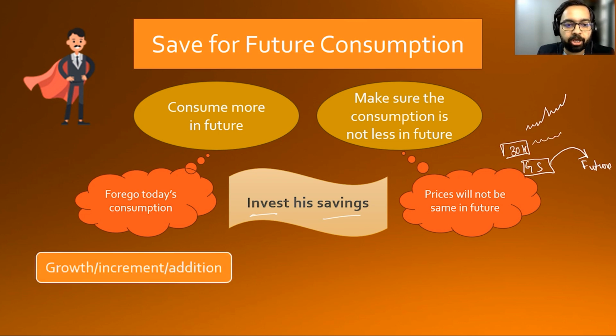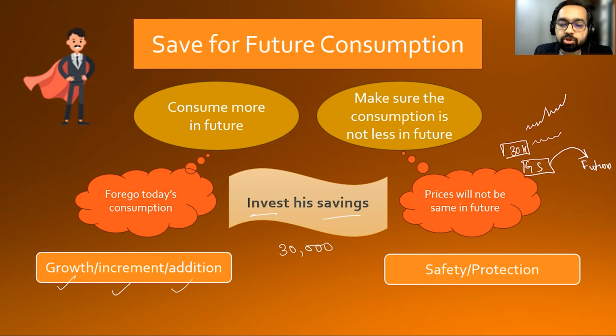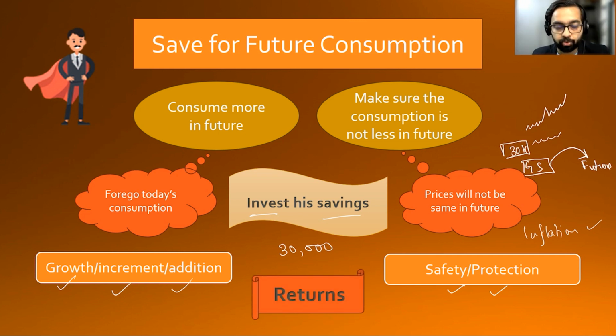That means we are talking about growth, increment, or some addition to the principal of 30,000 rupees, which also requires to be protected from inflation because of the price risk we are talking about. So that's what we call the addition, as returns.